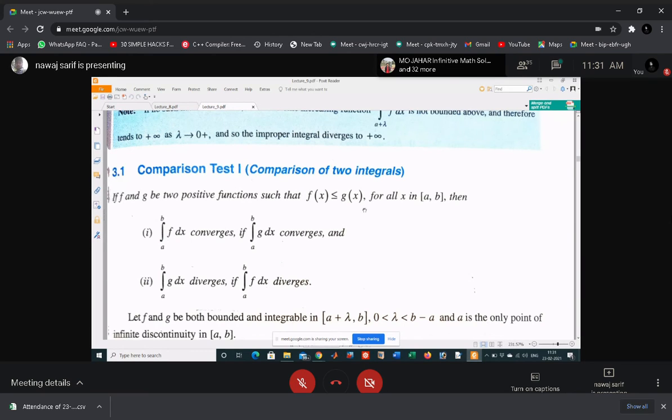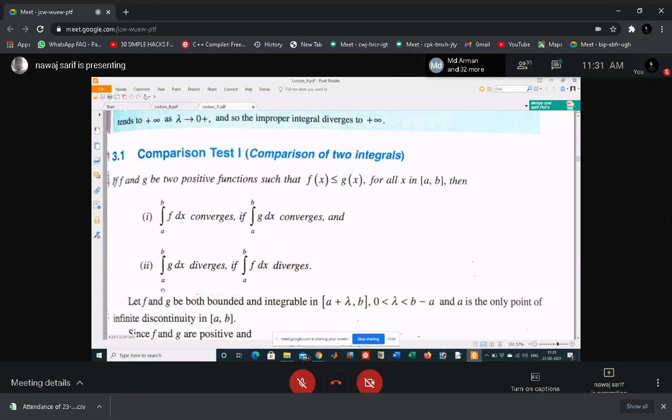The second conclusion says that if g(x) diverges, then integral a to b f(x) dx is divergent. That means if your smaller function is divergent, then your bigger function is also divergent. This is the property.